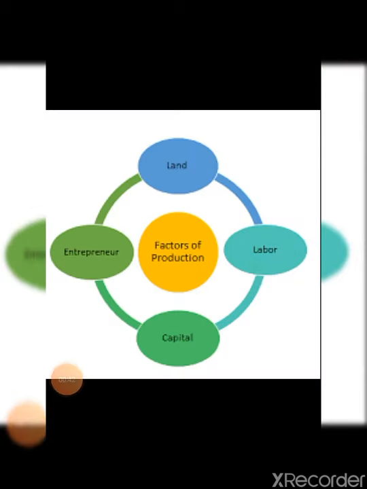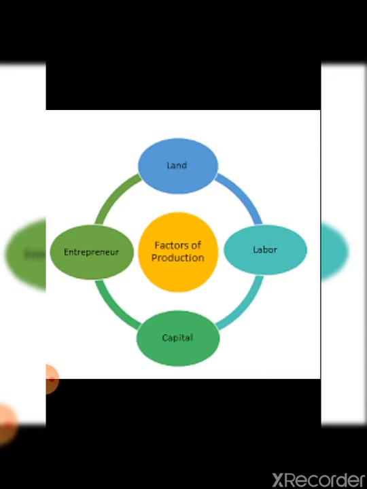So students, what is the meaning of this term factors of production? To understand it, first of all you should know the meaning of the term production. Production का meaning क्या होता है? That the raw material which is available to us is converted into useful products. And through what means is it converted into useful products? That is through the various inputs which are there.